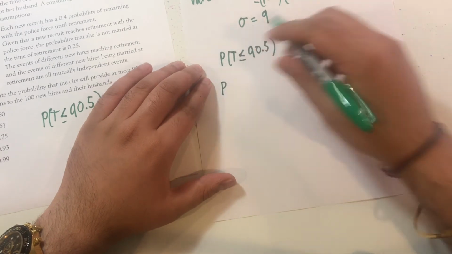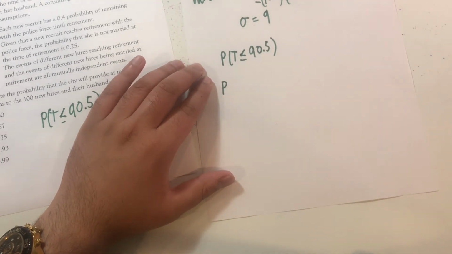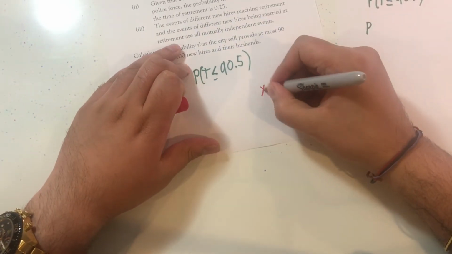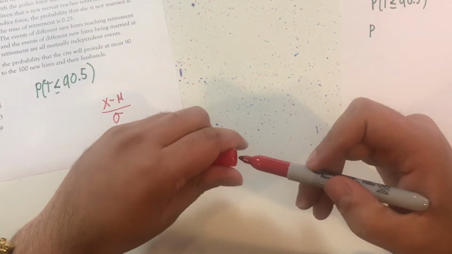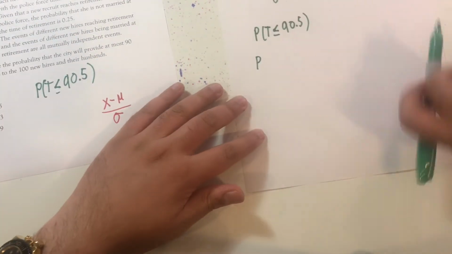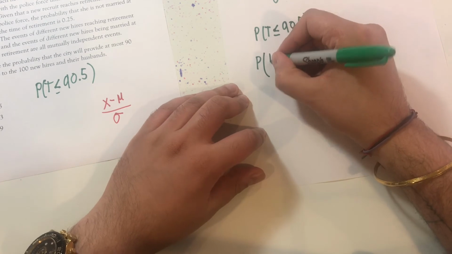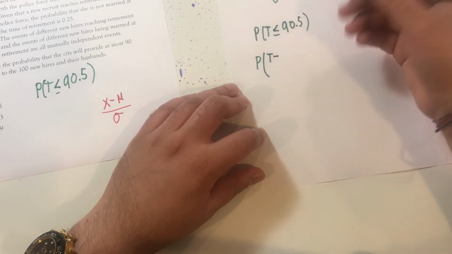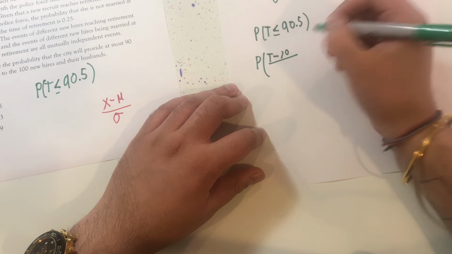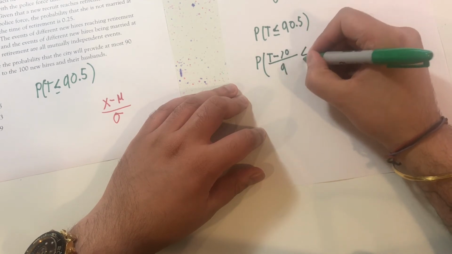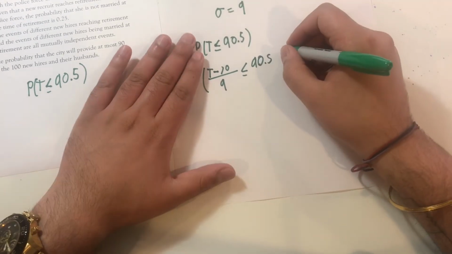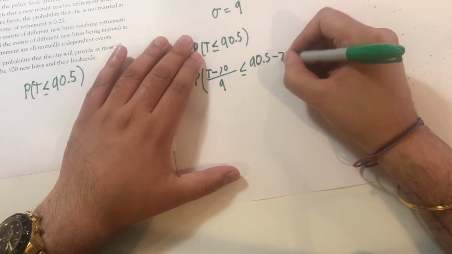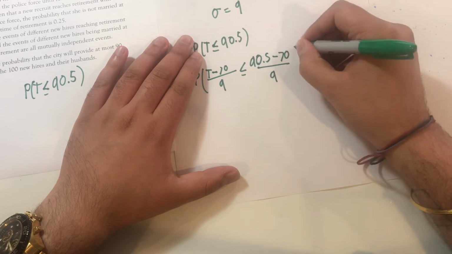I'm going to calculate it using the z-score formula, x minus mu, our expected value, divided by our standard deviation. This becomes t minus mu, which is 70, over 9. It must be less than or equal to 90.5 minus 70 over 9.